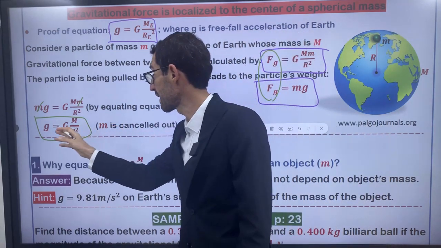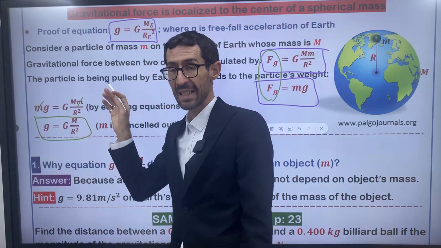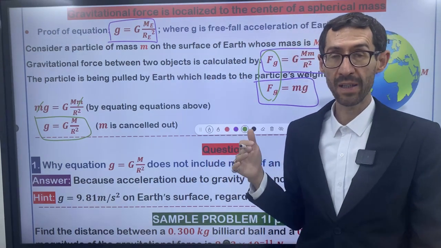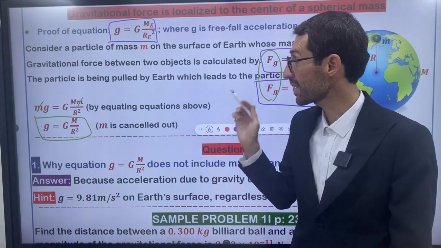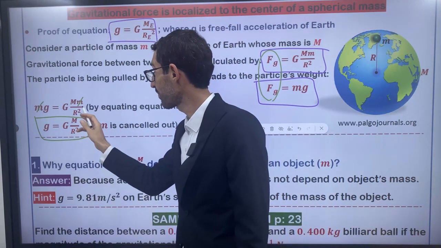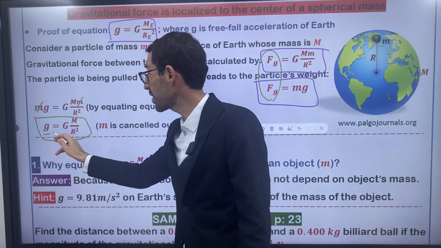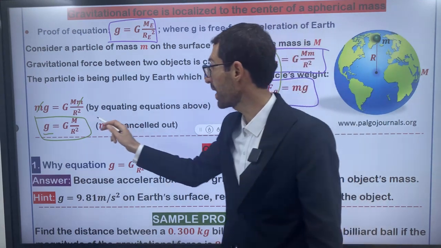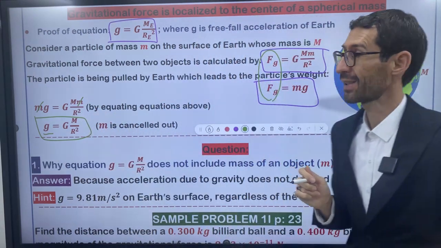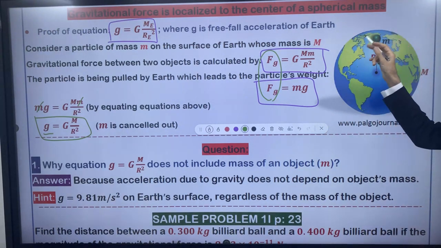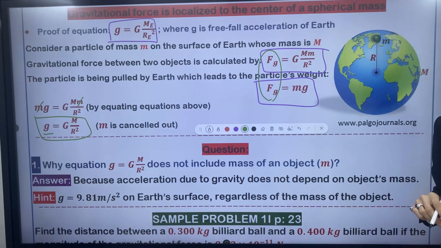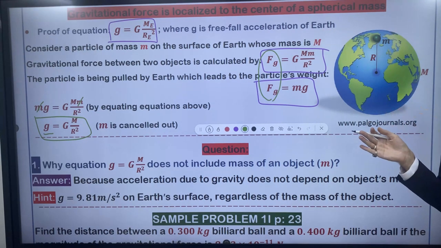Why do we say this? Why does mass simplify on both sides of the equation? Because acceleration due to gravity, or free fall acceleration, does not depend on the mass of the object. Only G depends on the mass of the planet. It does not depend on the mass of the object. So the mass of the object doesn't matter, right?